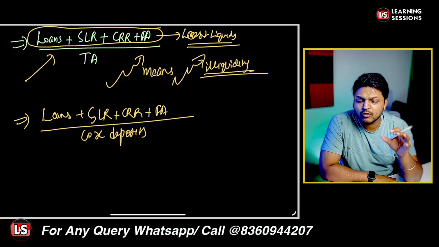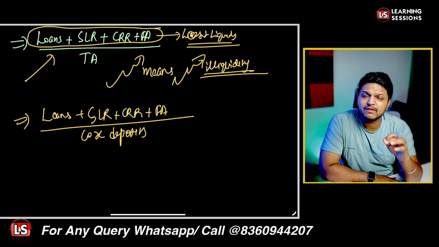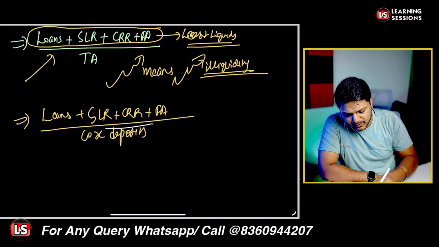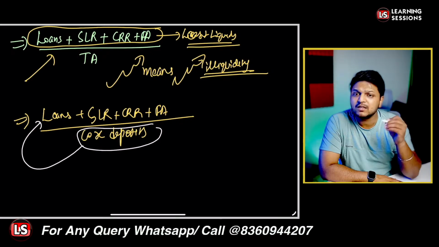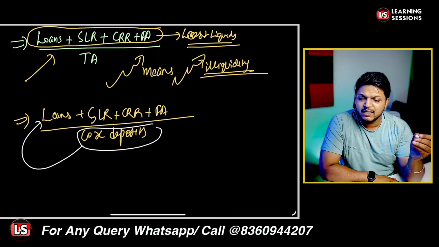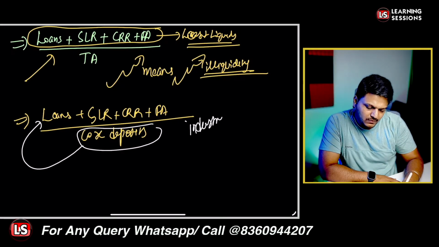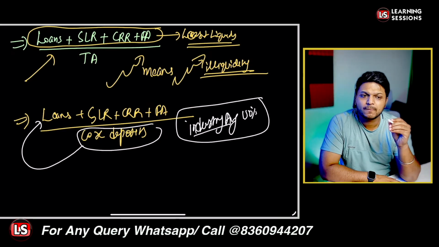Further, it will let us know the extent to which the illiquid assets are financed out of the core deposits. So how many core deposits were used to create the illiquid assets? And the industry average for this is 150%. Is that clear? Kindly do confirm. The next ratio we are going to talk about is the temporary assets divided by the fixed assets.